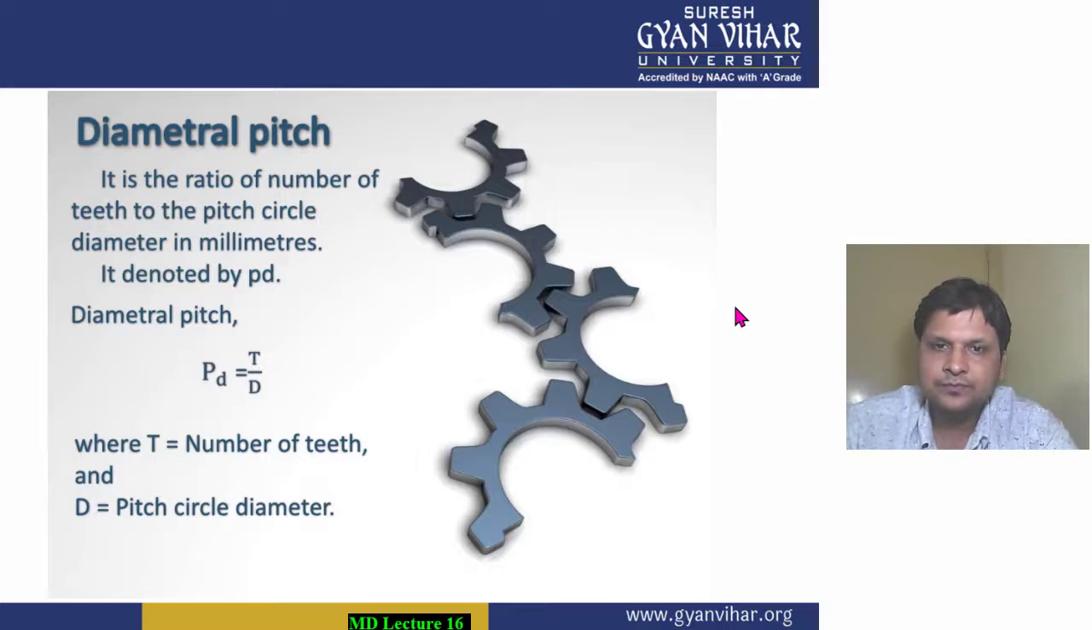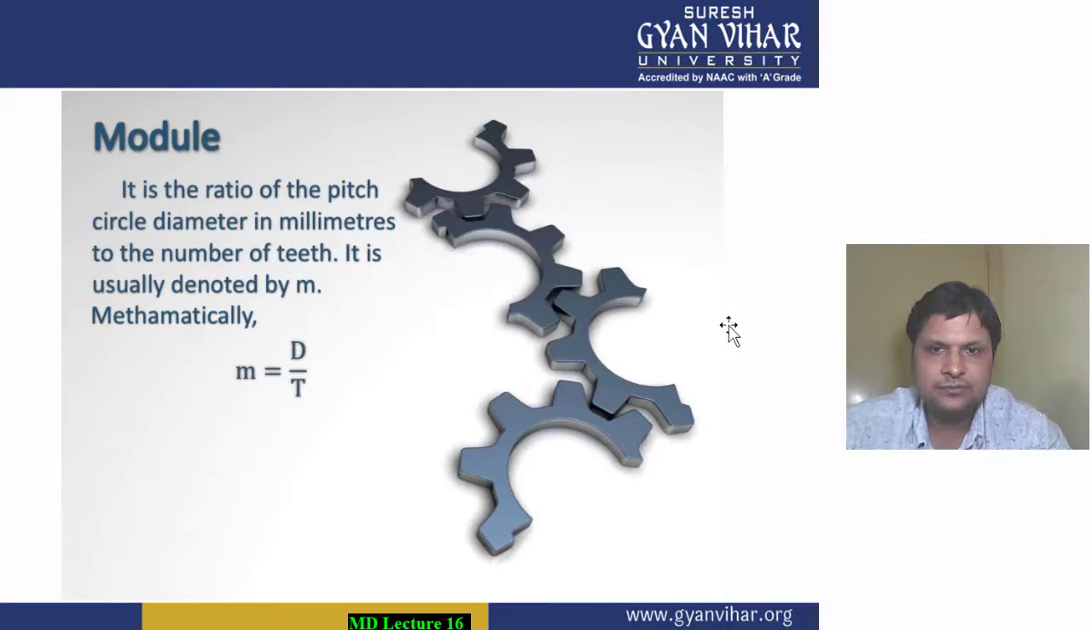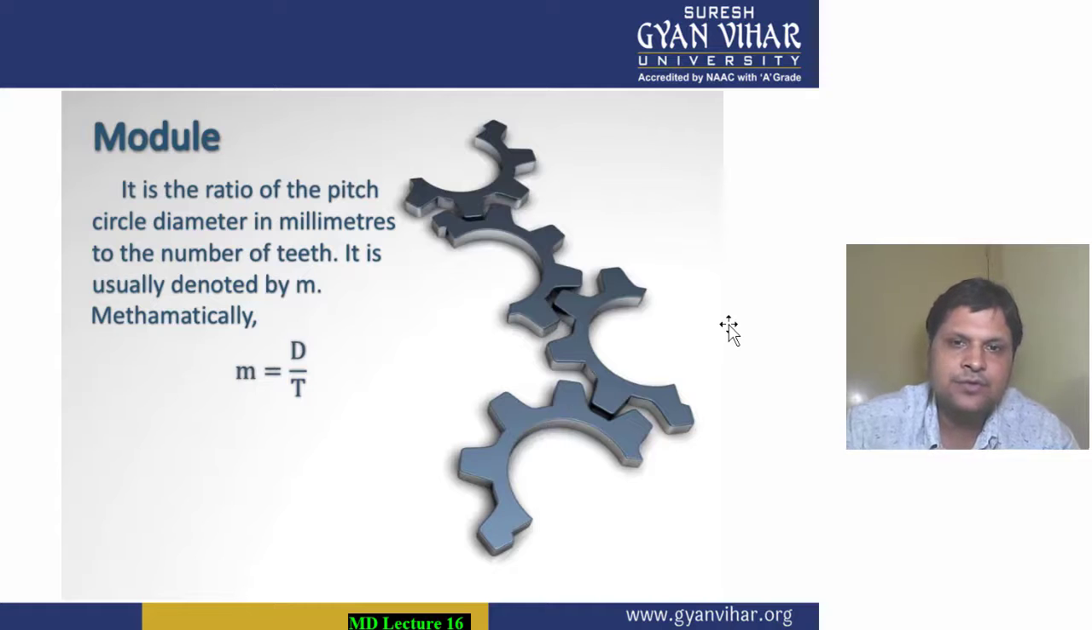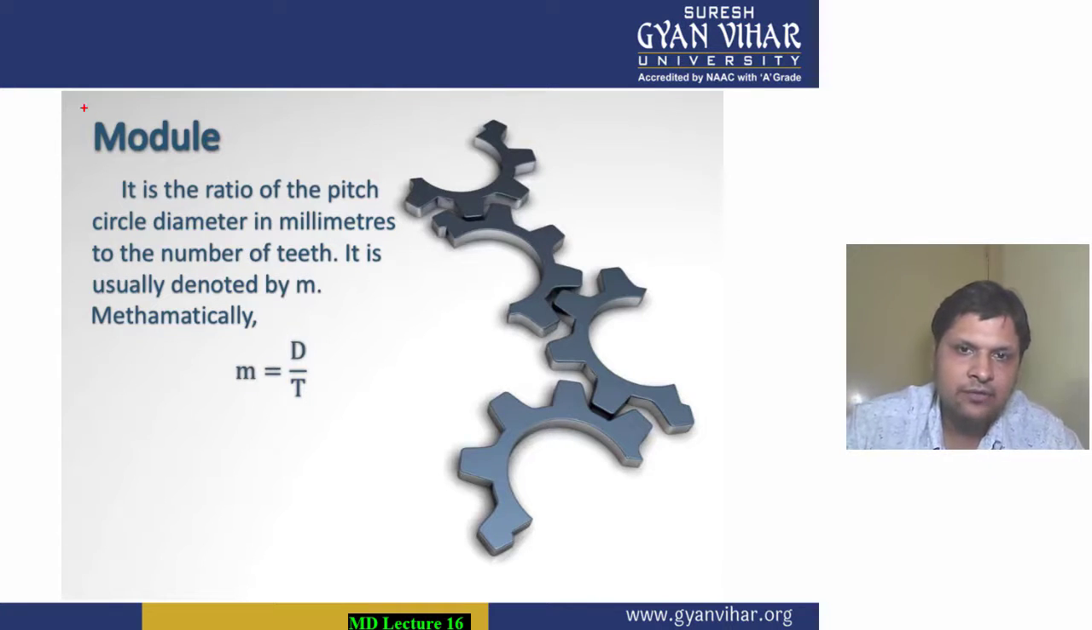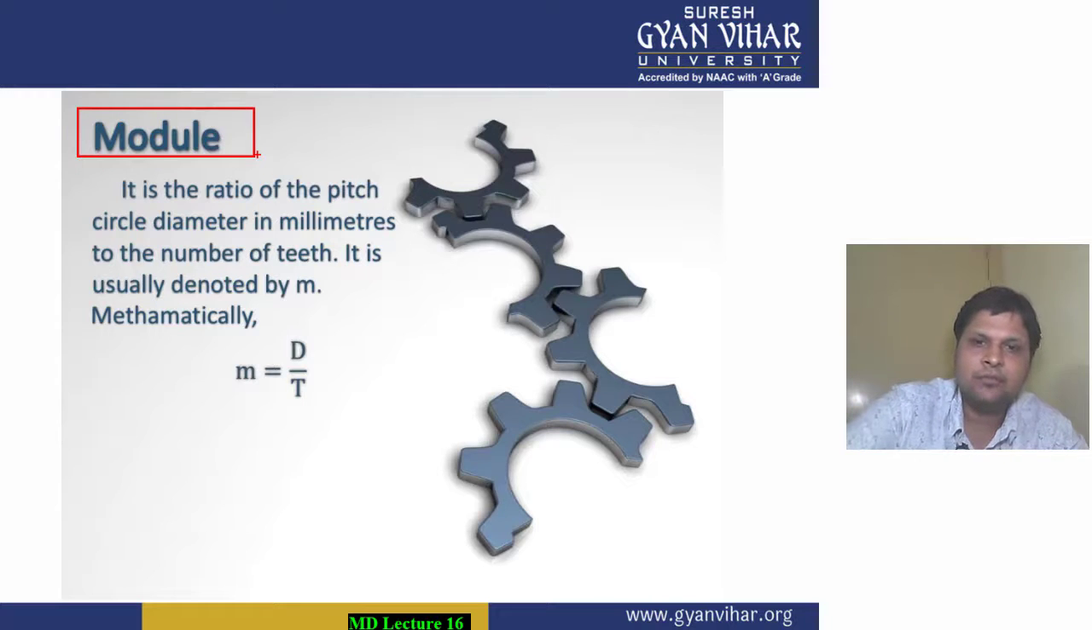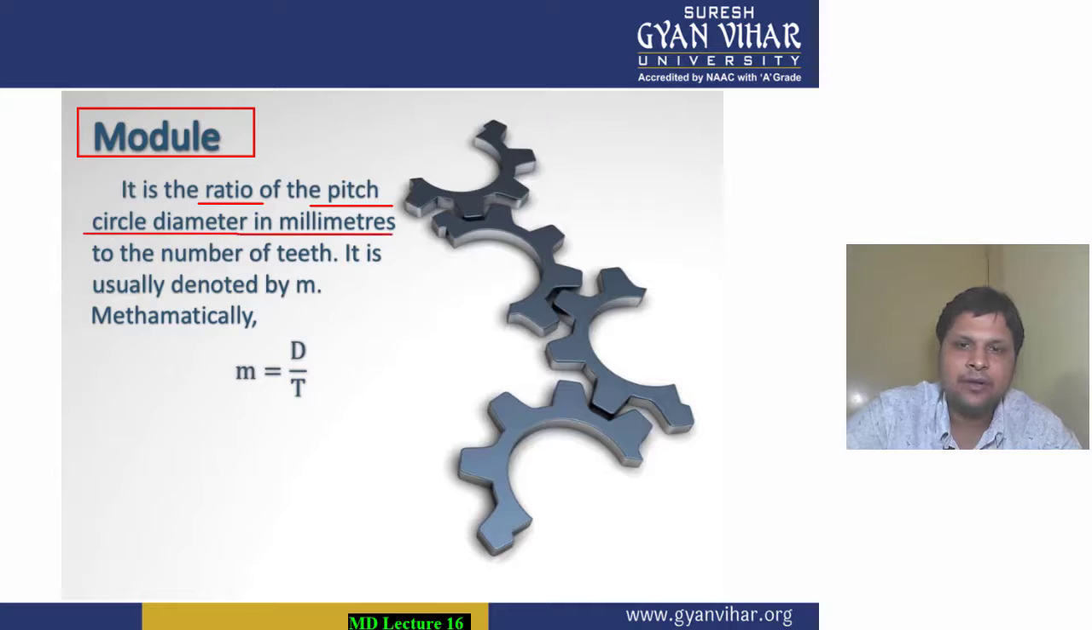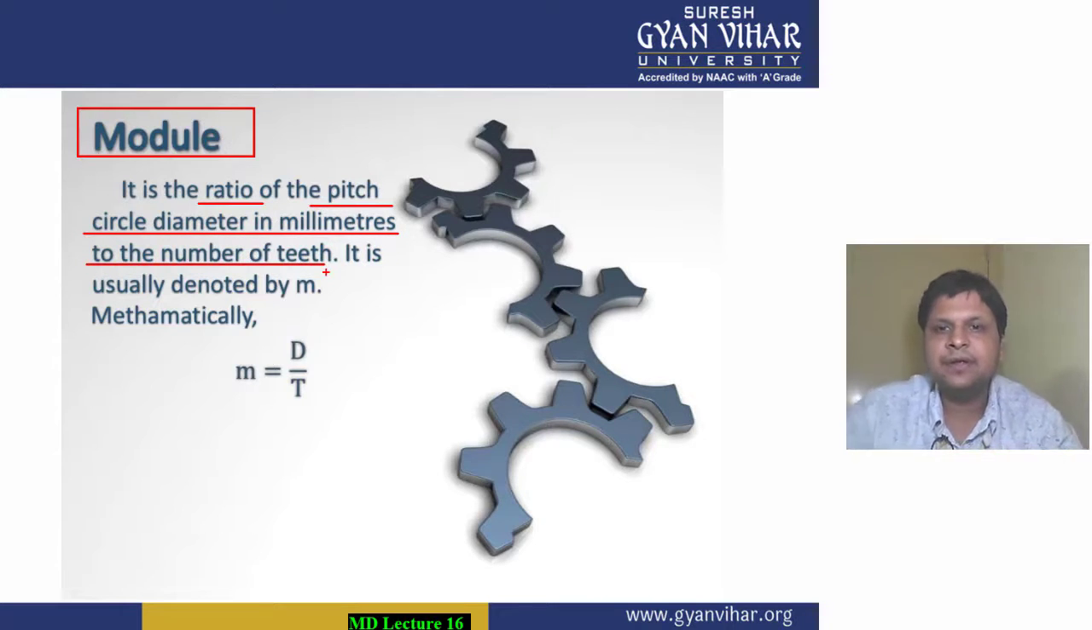Now moving to the next term which is used in gear terminology, and that is the module. So what is module, students? It is also a ratio. Ratio between what? It is the ratio of pitch circle diameter in mm to the number of teeth. It is a ratio of PCD in millimeters divided by the number of teeth.